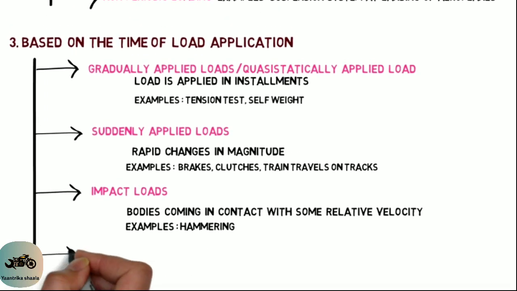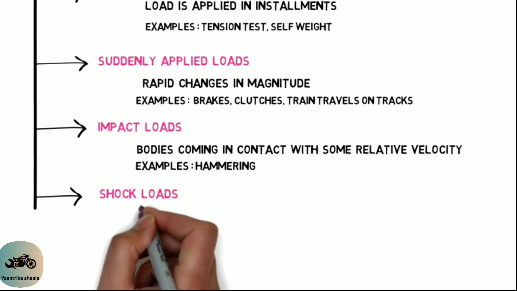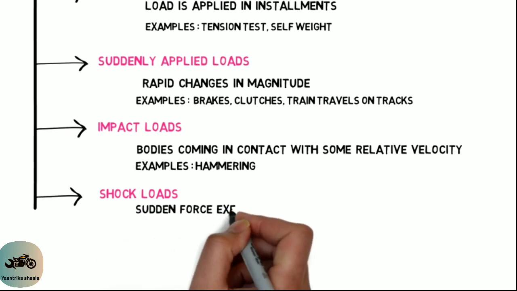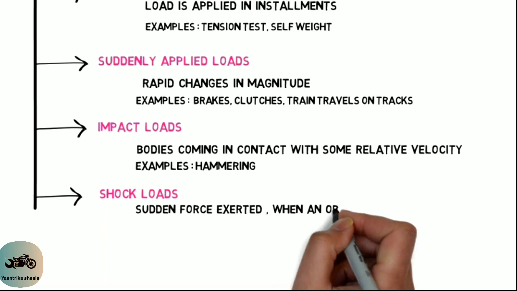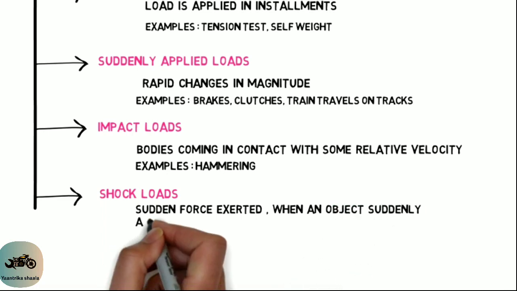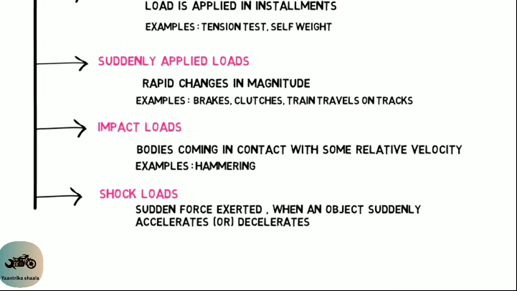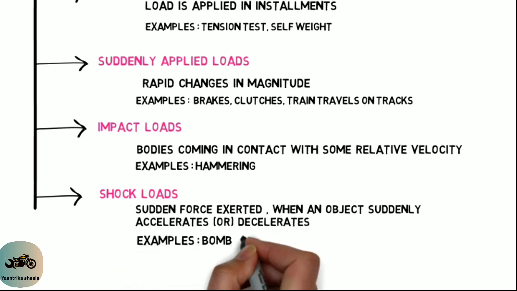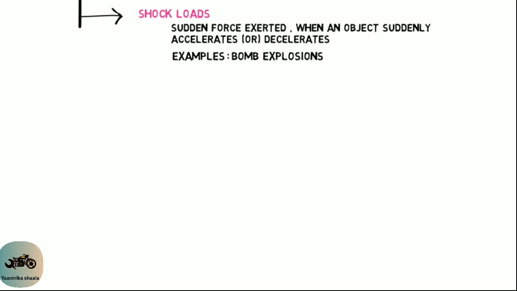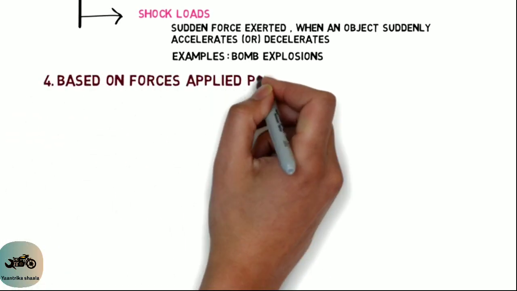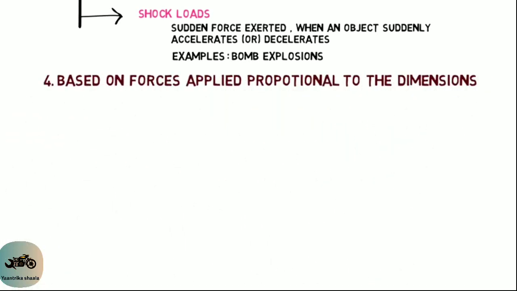Okay, next, fourth one, shock loads. Shock load is the term used to describe the sudden force exerted when an object suddenly accelerates or decelerates. Here is the example, guys, at the time of bomb explosion. And fourth classification is based on forces applied proportional to the dimensions. In this classification, loads are classified into four types.